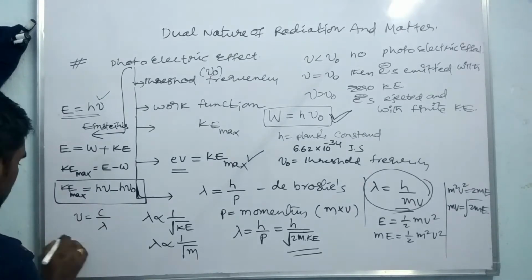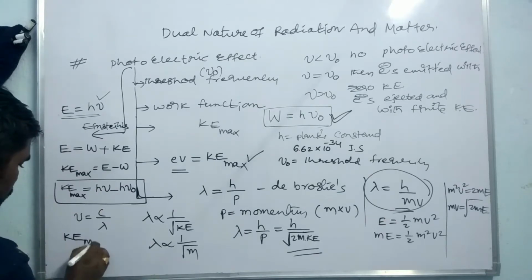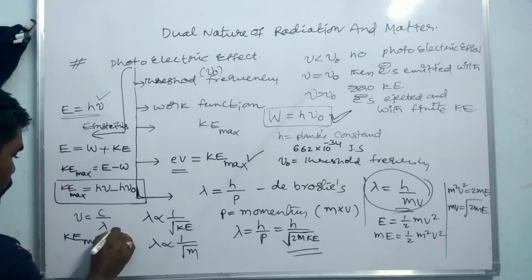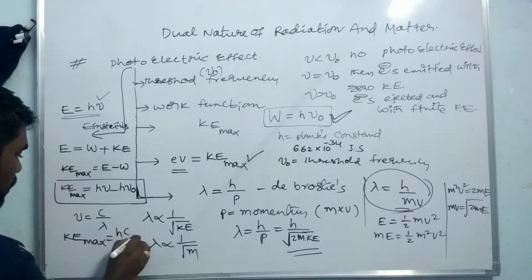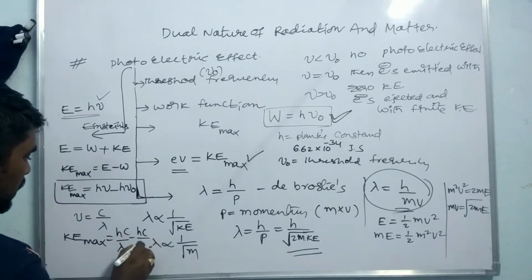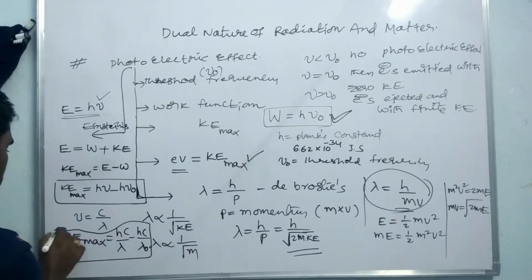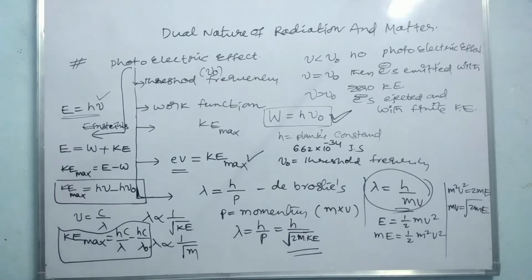Since you can write that KE maximum is equal to hc by lambda minus hc by lambda naught. So this is the KE maximum. These are the basic terms we have to know before we go on to learn some numericals.